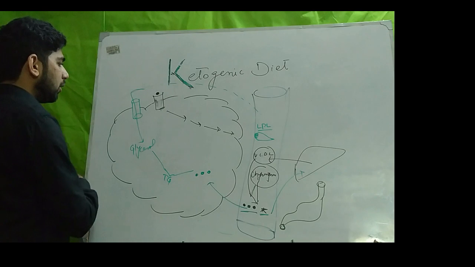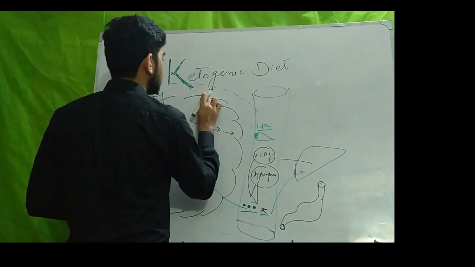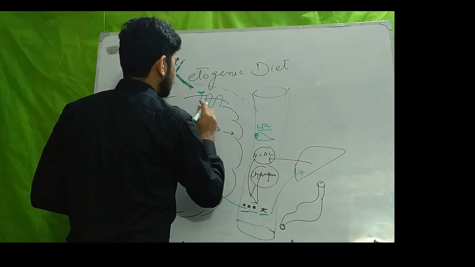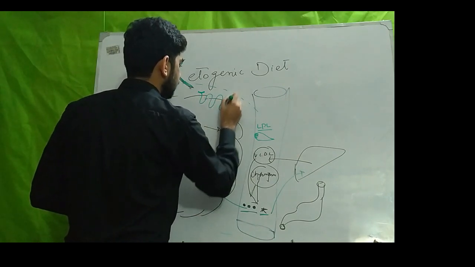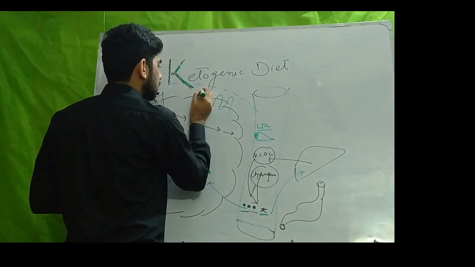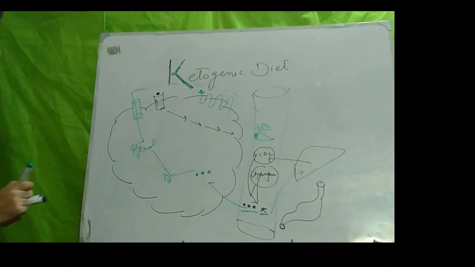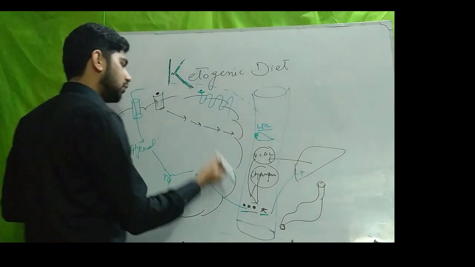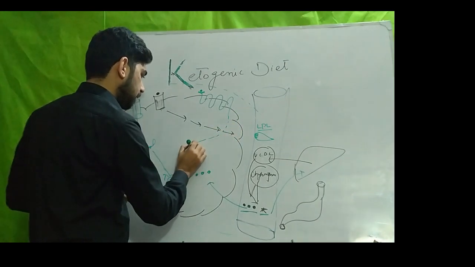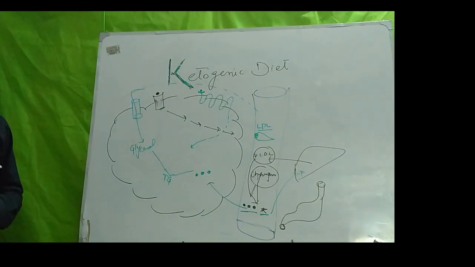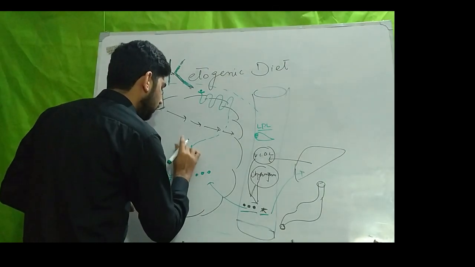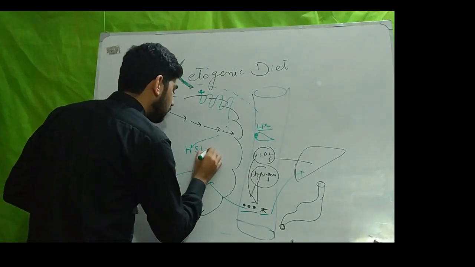Glucagon will also bind with its receptor, and the receptor is a 7-pass receptor. It binds with its receptor, and again a series of signaling pathways will start, and it activates another enzyme. That enzyme is the hormone sensitive lipase enzyme.